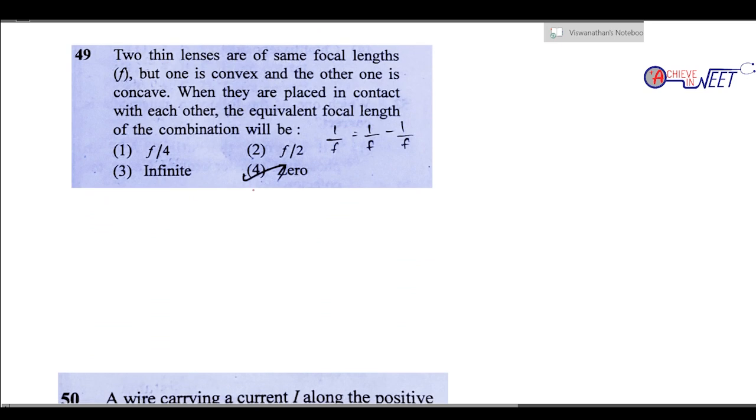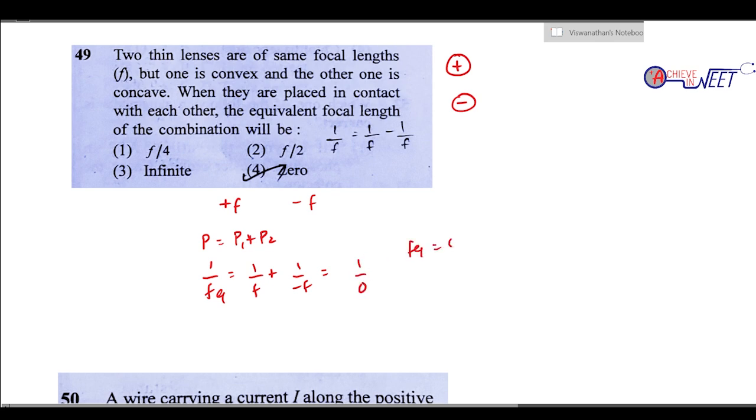Okay, two thin lenses of the same focal length, one is convex and the other is concave, are placed in contact. Equivalent focal length? Okay, convex will have positive focal length, concave will have negative focal length. So let us take plus f for convex, minus f for concave. Total power is P1 plus P2. So 1/f equivalent is going to be 1/f plus 1/-f. So it is going to be 1/0. So then f equivalent is going to be 0. Equivalent focal length is going to be 0.